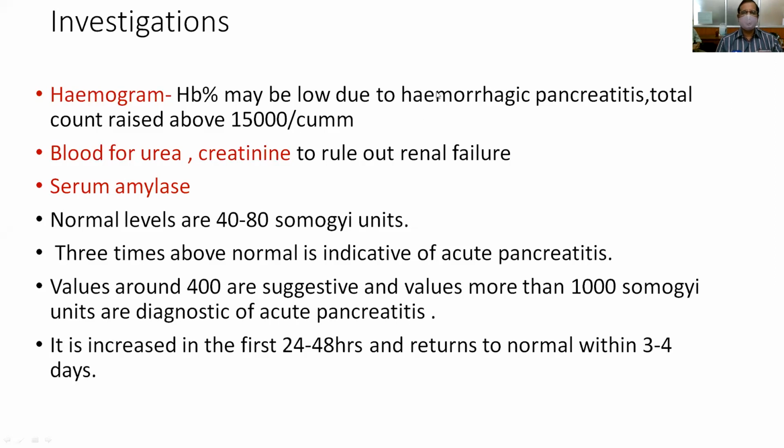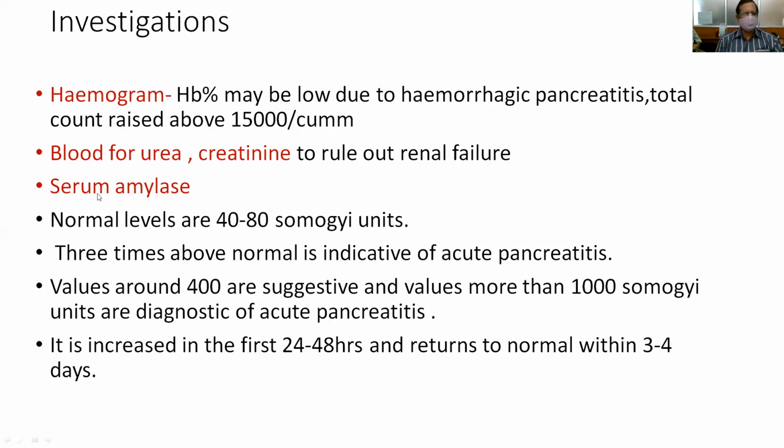In severe pancreatitis there will be hemorrhagic pancreatitis, which may lead to a decrease in hemoglobin, and the total count may rise up to 15,000 per cubic millimeter. Always estimate blood urea and serum creatinine, because the patient develops hypotension leading to renal failure, and serum amylase. This is the most commonly estimated enzyme.